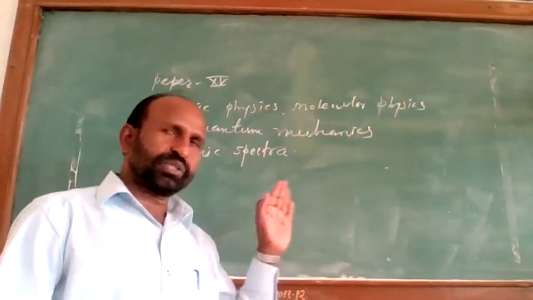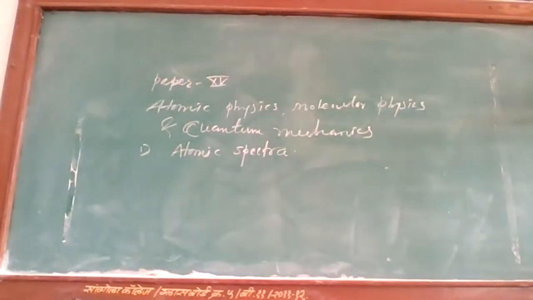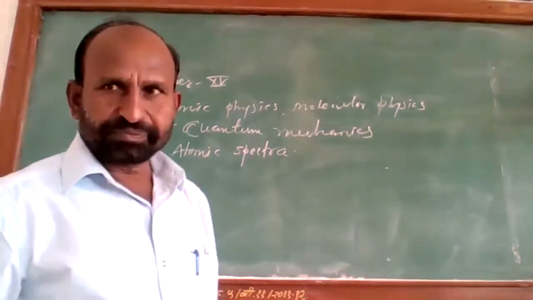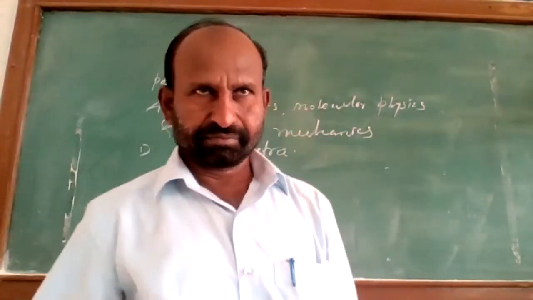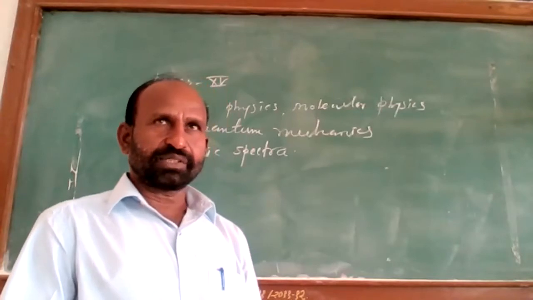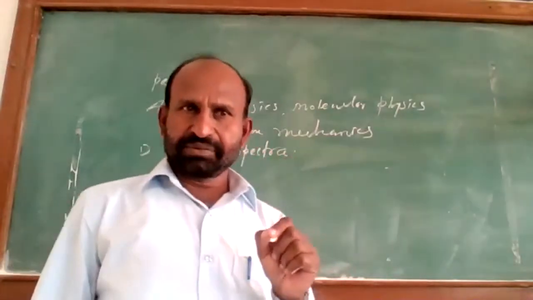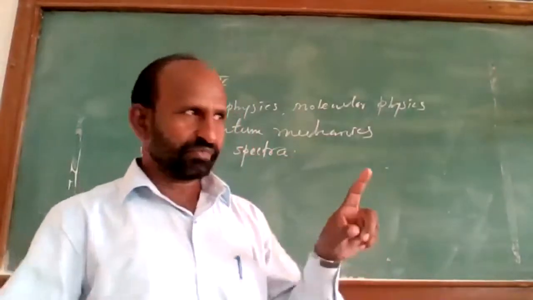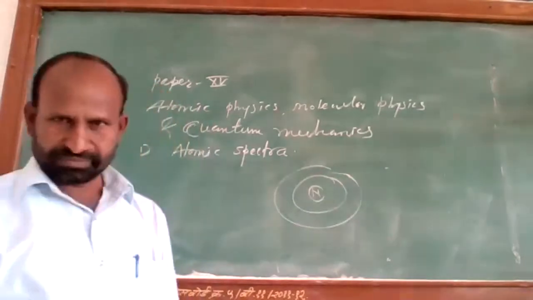So these atom models have given us the structure of the atom, in which the atom consists of the central nucleus and the electrons revolving around this nucleus in different orbits.